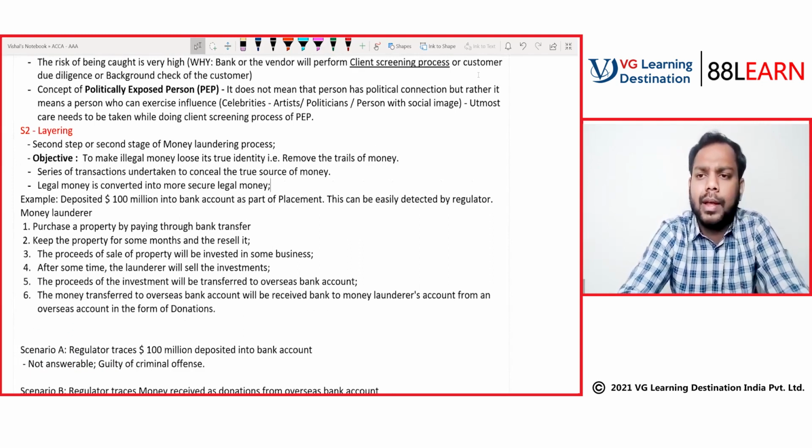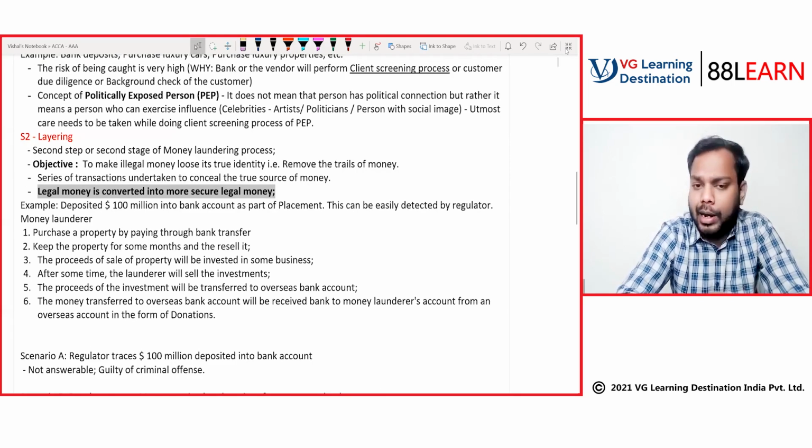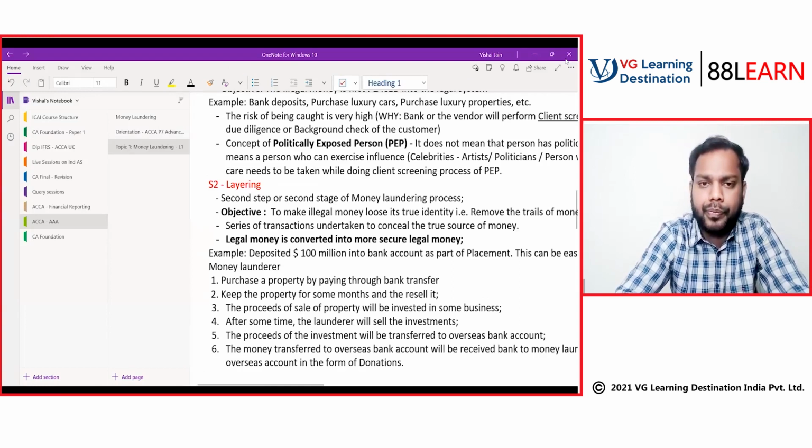Any one of you, please try in the chat box. How can we say that through the process of layering in money laundering, the illegal money is converted into a more secure legal money? Why is it called legal money?